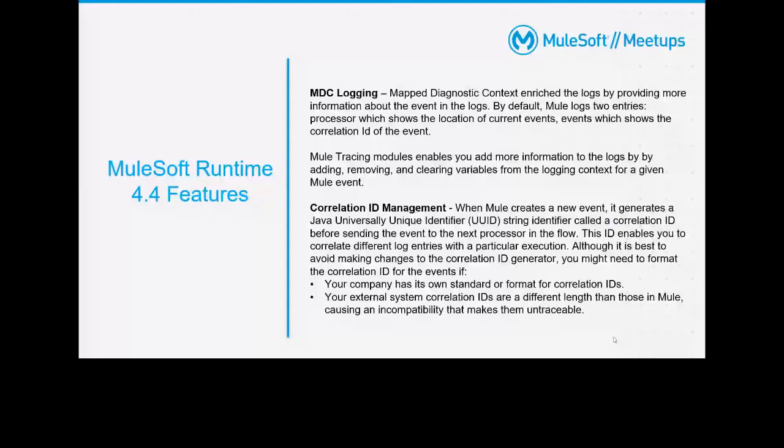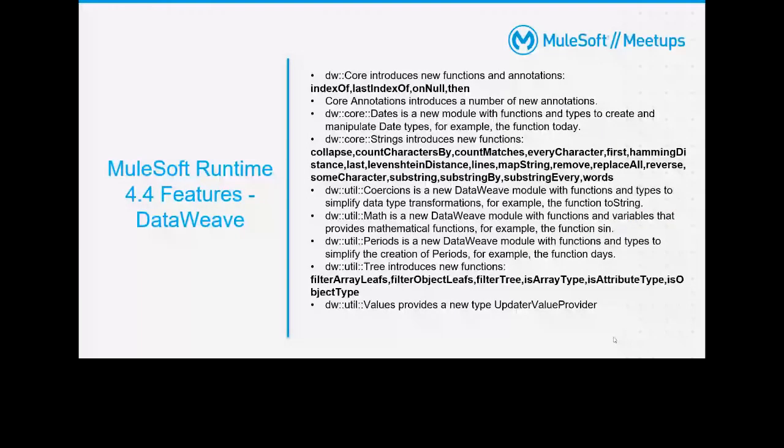Apart from that, it has introduced various DataWeave functions, like indexOf, lastIndexOf, and onNull. Core annotations were also introduced within DataWeave. They also introduced a new module, DW core dates, and added many functions in DW core strings. Previously we didn't have substringBy or substringEvery. We have countCharactersBy and countMatches. Those kinds of functions have been introduced as part of strings.